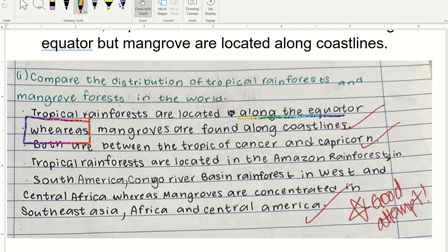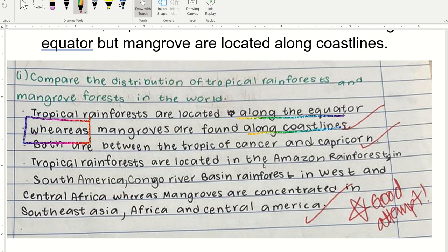Whereas, however, but, these are all connecting words which show me that it's a difference. Whereas mangroves are found along the coastline. So very good. It's a point-by-point comparison of a difference of the specific location, the general location of where TRF and mangroves are.